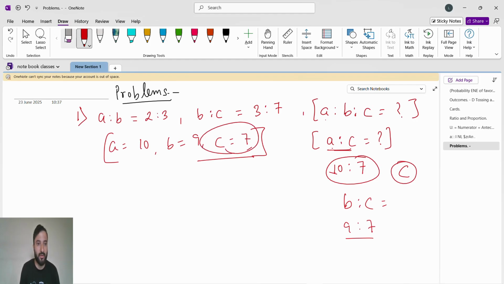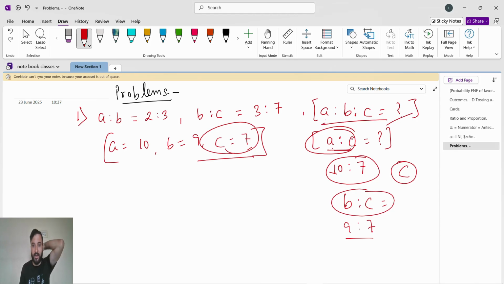Don't get confused after seeing that a is to c or b is to c, or because sir did it like this and they are asking like that. No. This means that you find first all the values of a, b, c, and whatever they are asking, just substitute there. That's it.